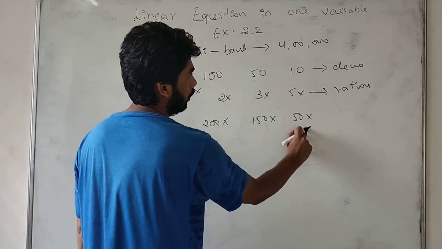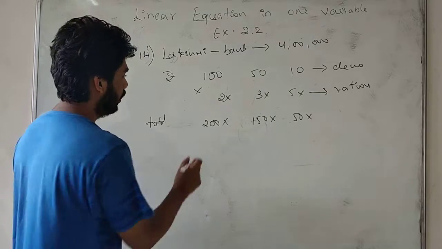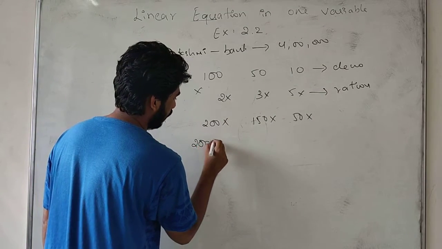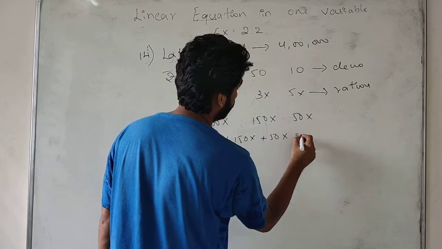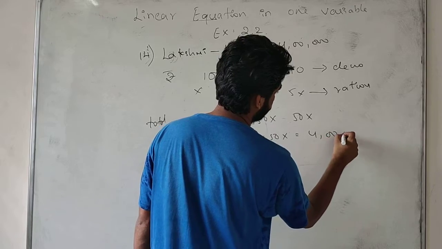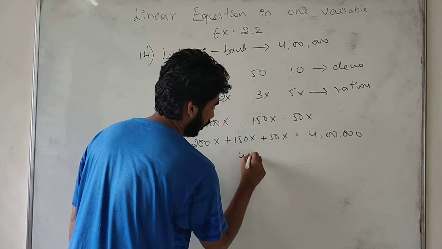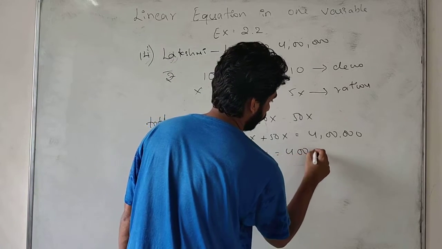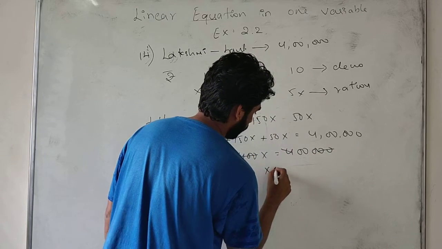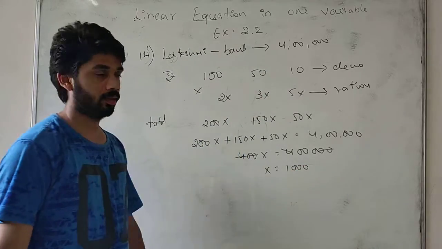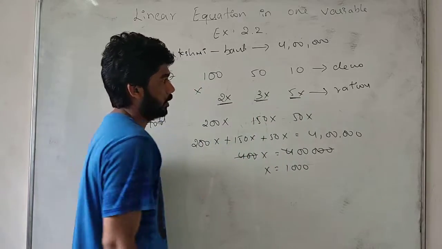If we add all three, this is what we are considering. So now the second main thing, we have to add all these things. 200x plus 150x plus 50x is equal to 4 lakhs. Okay, students. If we add all this, we will get 400x is equal to 4 lakhs. So we get x is equal to 1000. So this is the ratio.